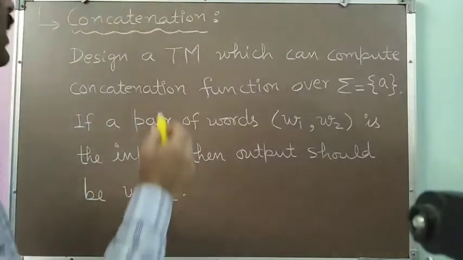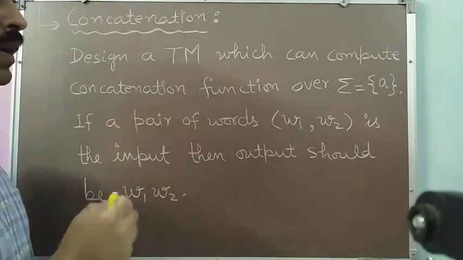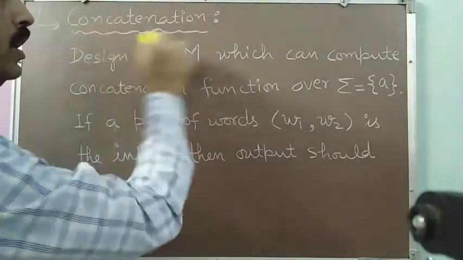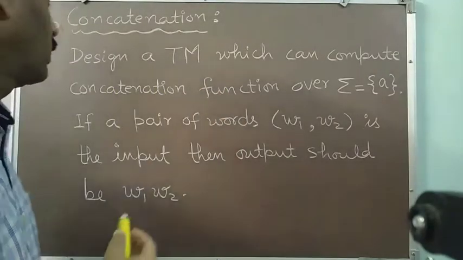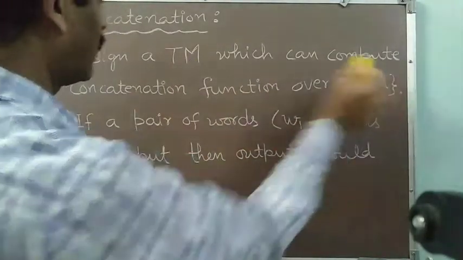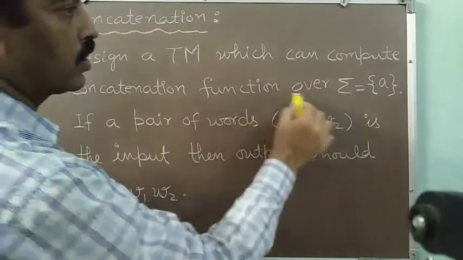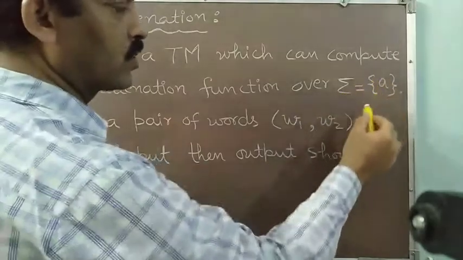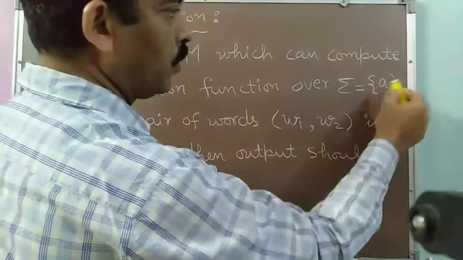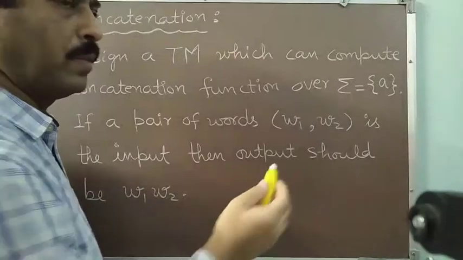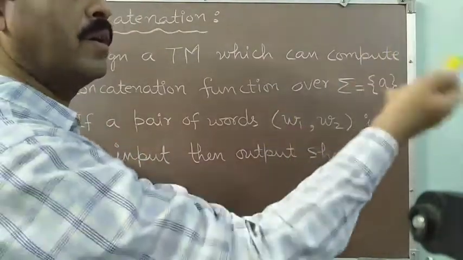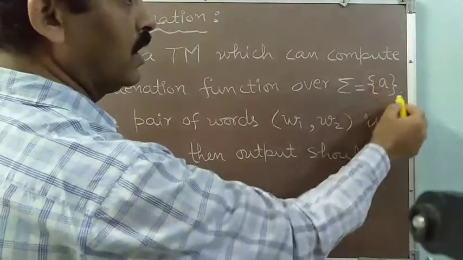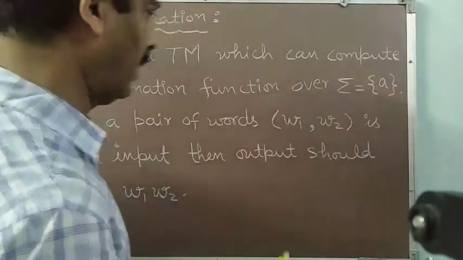For this, I will take the example of concatenation. Now we will write a Turing machine to perform the concatenation operation over strings. We will design a Turing machine which can compute the concatenation function over sigma equal to {A}. I have taken only one alphabet symbol, A. If I take more alphabets, I can also design the machine, but the process will be a bit more complicated. So just to keep my Turing machine simple, I have taken a single symbol.